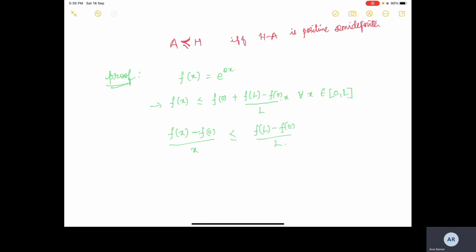Okay, and if we just plot, for any convex function, actually this is true for any convex function, let us just say this is the function. Okay, and I'll just maybe change the color.